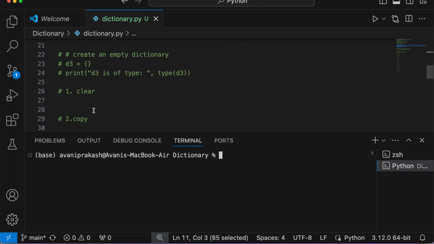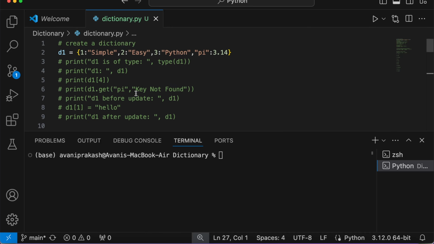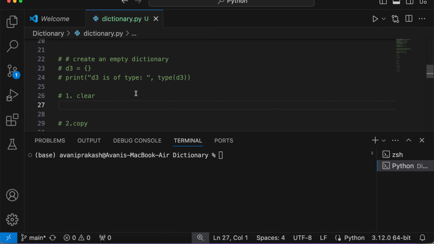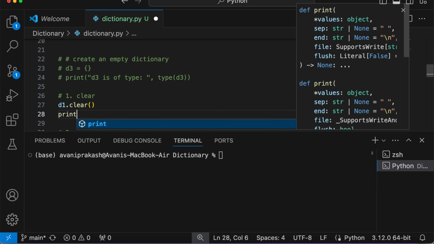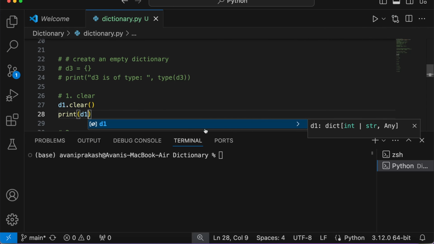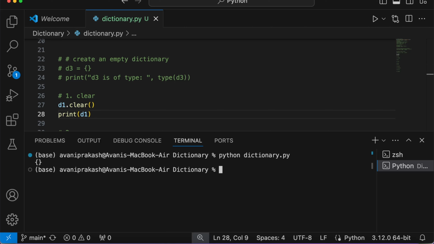We have seen clear. As the name suggests, it is going to clear a dictionary. So it is going to remove everything from the dictionary. Clear. And now if I try to print D1, it is going to output an empty dictionary. Empty dictionary. Here you see.